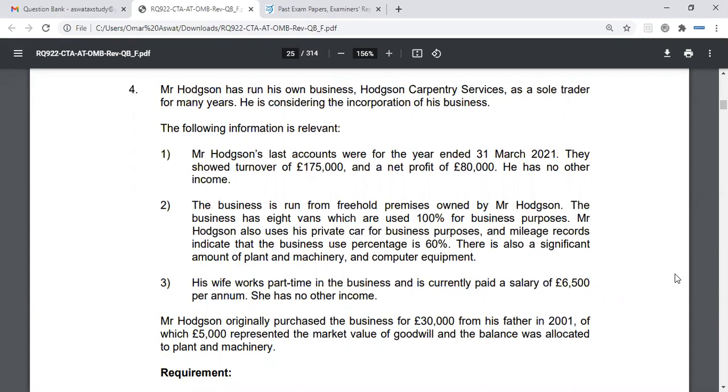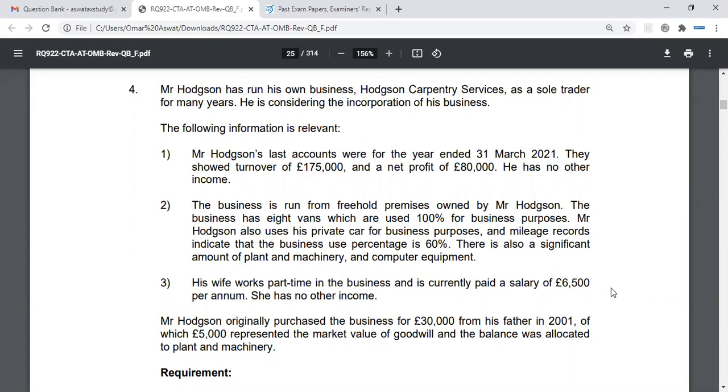She's paid a salary of 6,500. Currently, ignore the whole company. As a sole trader, where will this show? How will it be assessed? Would it not be an allowable expense as a salary to an employee? But then we'd have to check if she's getting paid what a usual employee would be paid. Excellent. Very good. Exactly what I was looking for.